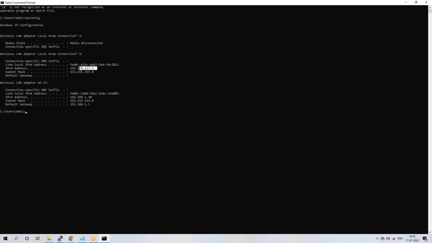Now everybody is connected to that GoToMeeting server, but you are not directly connected. Because you are on Wi-Fi, you connect to your Wi-Fi first. That is the gateway for your network. Once the request reaches your router, it will replace your private IP, this 192 series IP, with your public IP, that 117 IP.